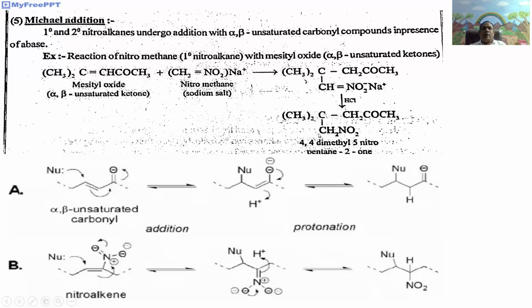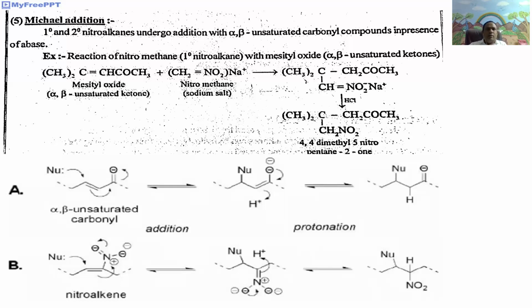That is, Michael addition is stated as primary and secondary nitroalkanes undergo addition with alpha beta unsaturated carbonyl compounds in the presence of base. It gives the addition product; this is called Michael addition.